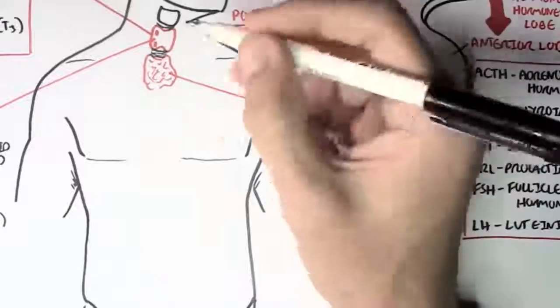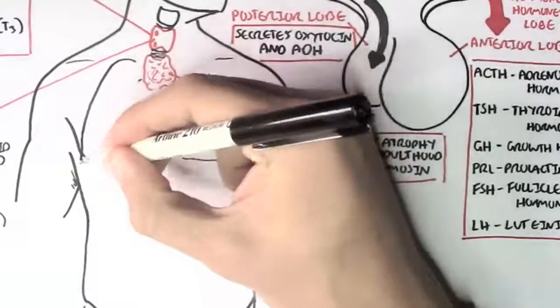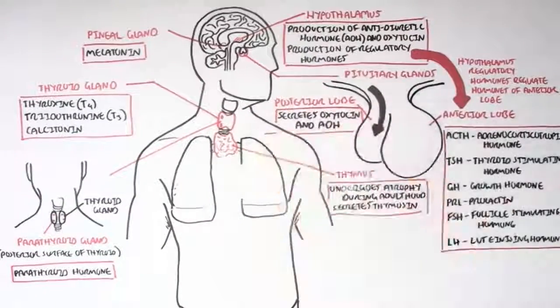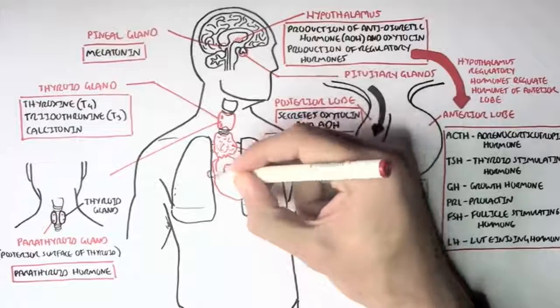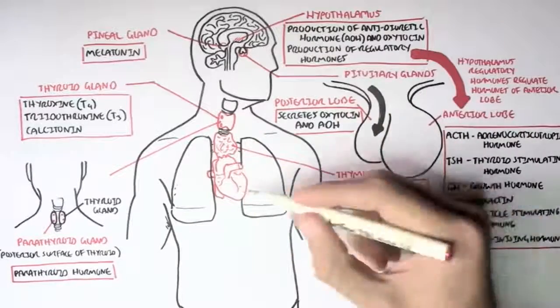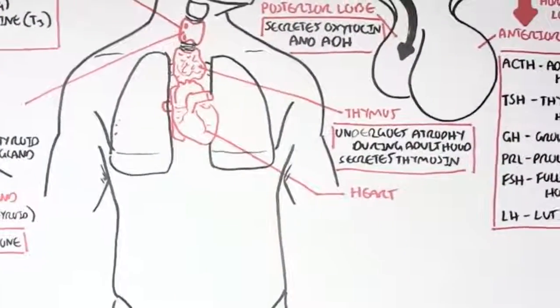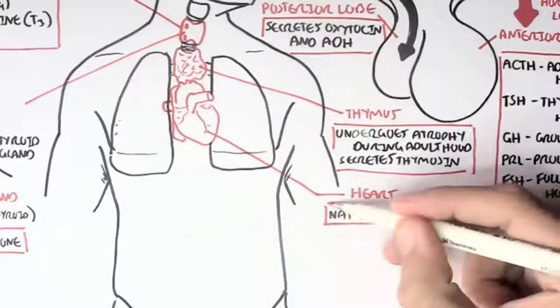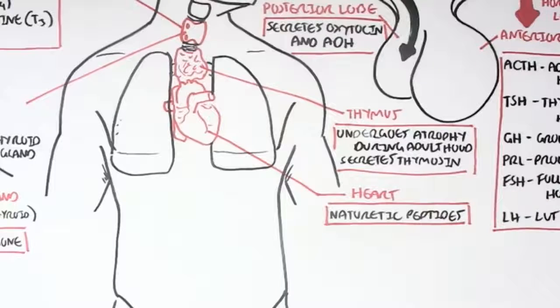Of course, in this person we have the lungs connecting to the trachea and the heart between the lungs. Now, if you didn't know, the heart is also classified as an endocrine gland because it secretes hormones. The heart secretes the hormone natriuretic peptide, which is responsible in blood pressure regulation. It actually decreases blood pressure when there is an increase in blood pressure.